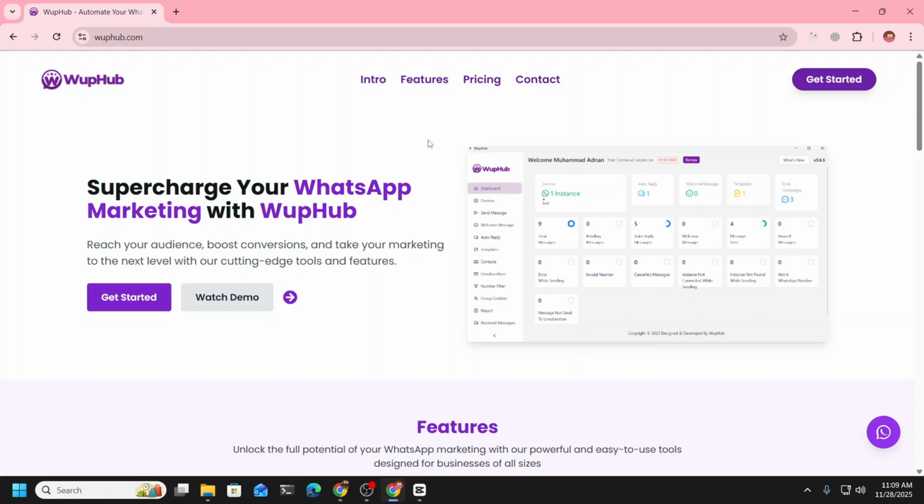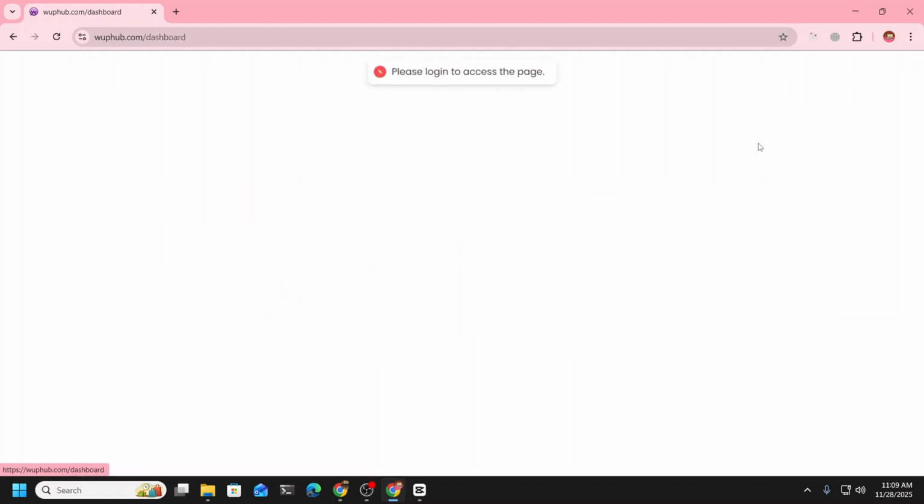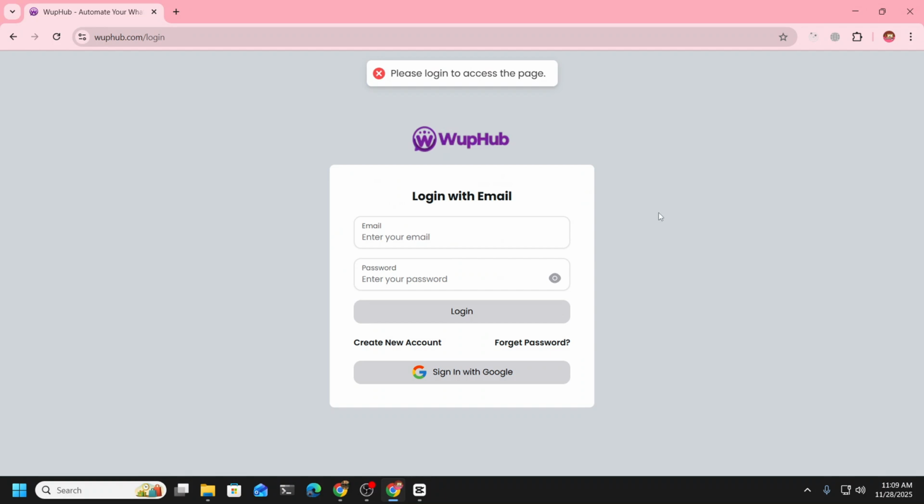So first of all, you're going to come to wuphub.com. Either click on this get started button or this. It will take you to the login page because you are not already logged in here. If you already are, then it will take you to the dashboard. Anyway, here you can log in to your account with email and password.